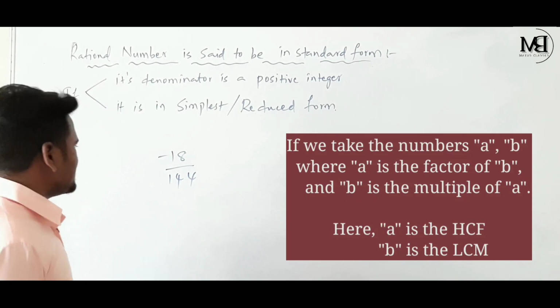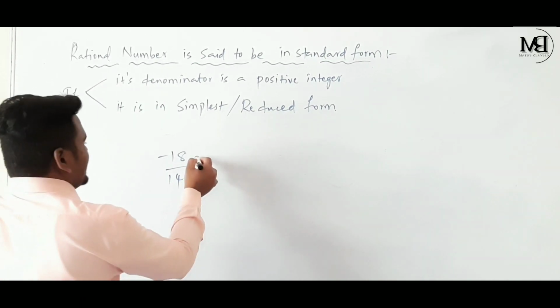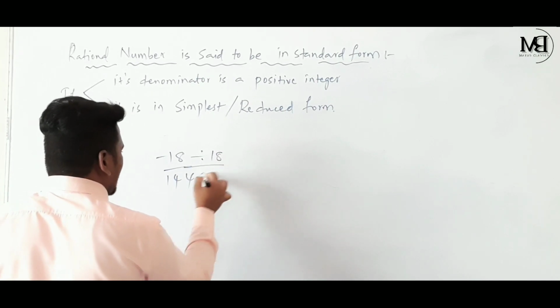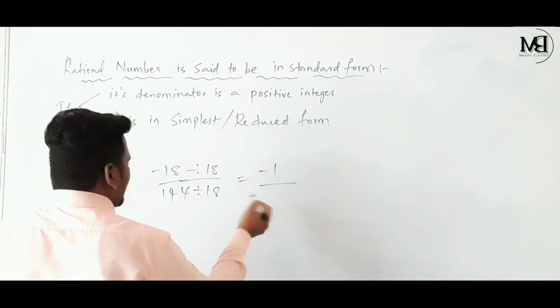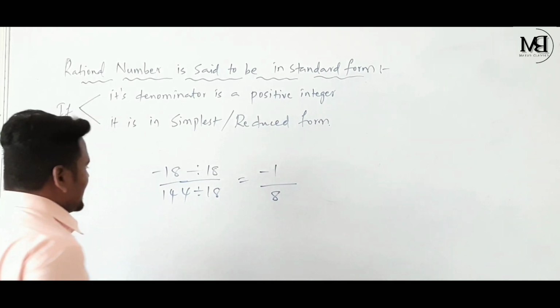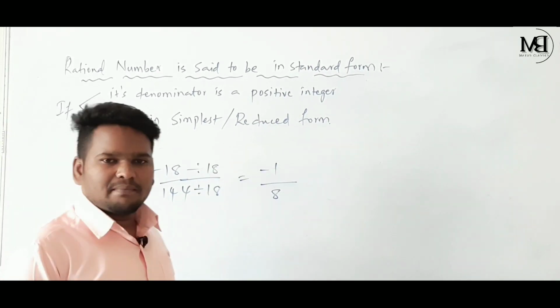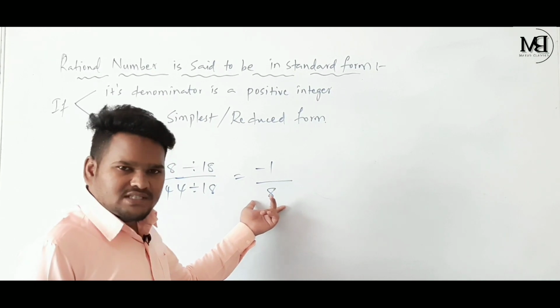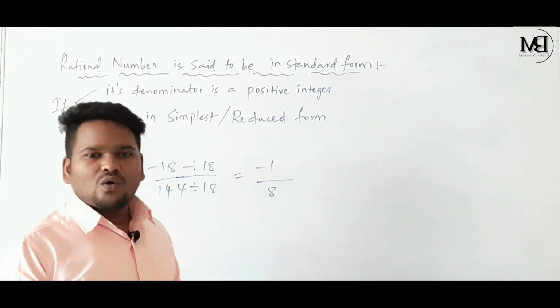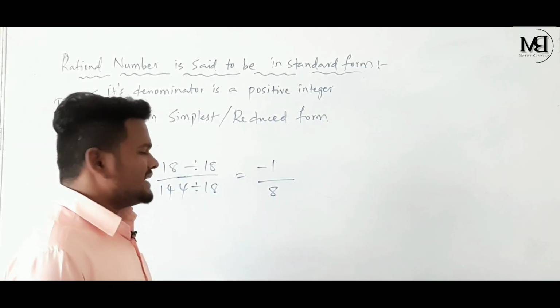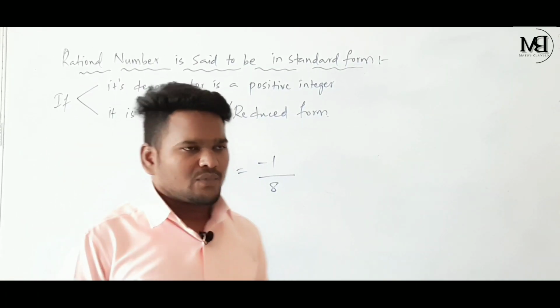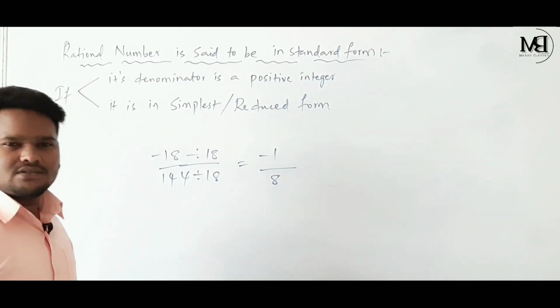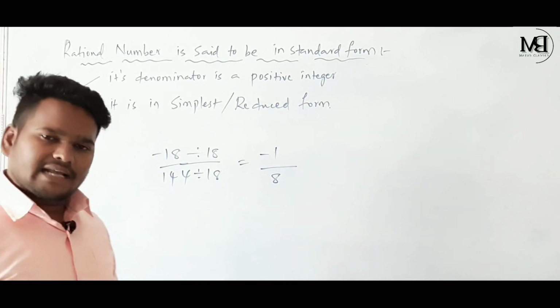As we know the HCF is 18 here, let's divide the numerator and also the denominator by 18. 18 ones are 18, 18 eights are 144, so minus 1 by 8. The denominator is positive and 1 comma 8 are co-prime numbers. It is the conversion into standard form.